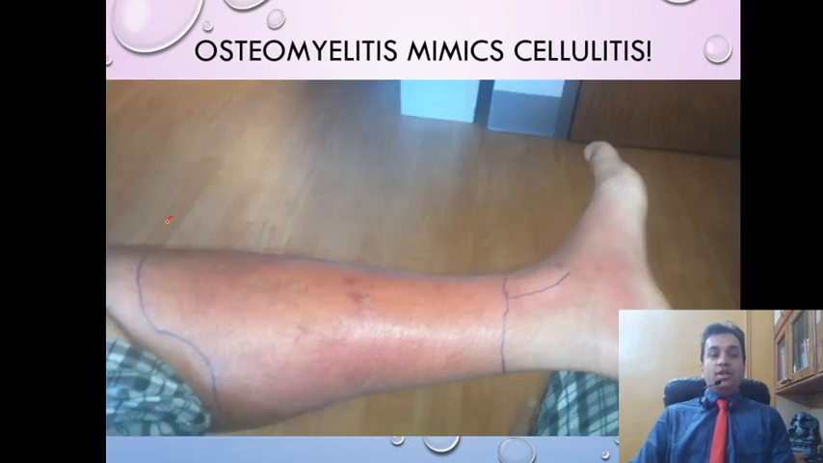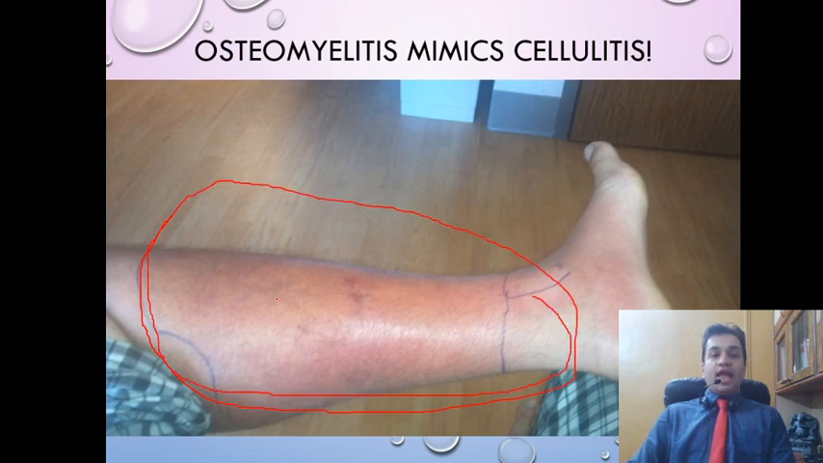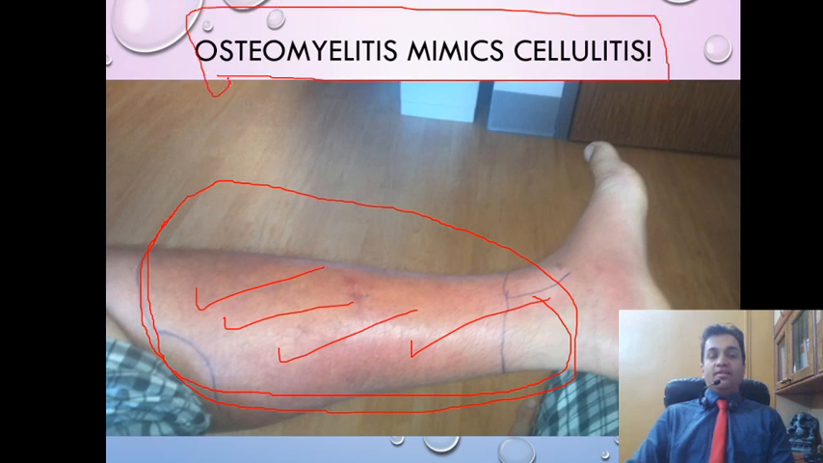Now, this is a picture which we all need to keep in mind. Please note the calor, rubor and dolor, which is the swelling, and this is a case of acute osteomyelitis / cellulitis, and osteomyelitis clinically mimics acute cellulitis. This is probably the most important factor to be kept in mind.